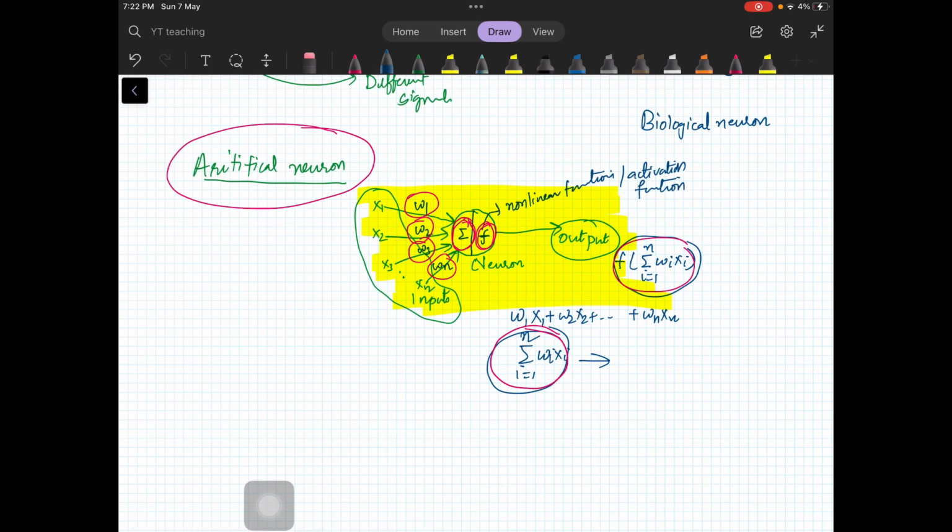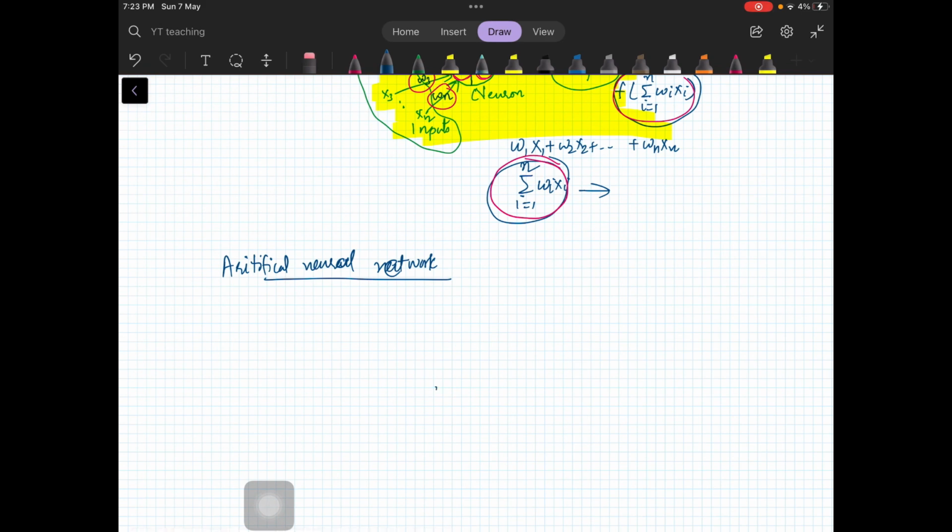And then what is an artificial neural network? Basically we will make a network of these neurons. For example, suppose I have something like this. These are the neurons, these are my inputs. We can make a neuron which just takes x1 and brings it out.